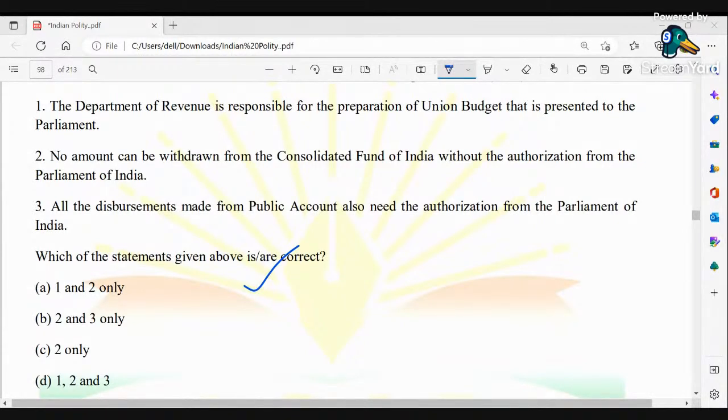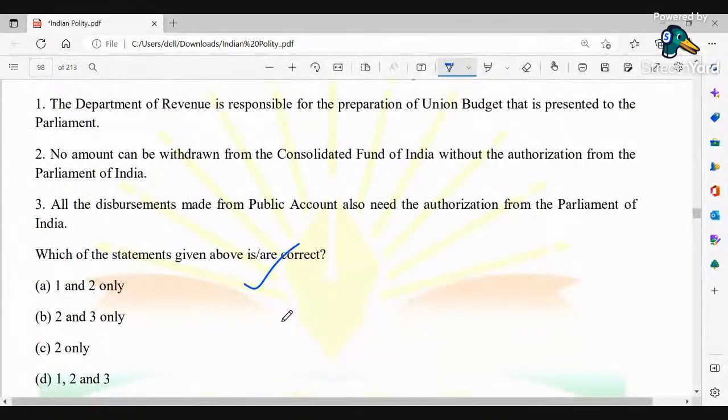Anyone with the answer? Good, Arunab. The last question was B only. Correct answer. Okay, Tadit Hazarika. Good. B. You tried well. Any other people? Arunab, D. Okay, all the options are correct. Well tried. Any other people? Okay, B, that is 2 and 3. So let's check out the respective answer.